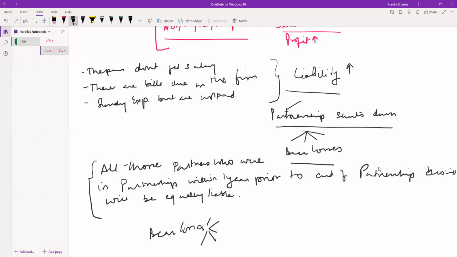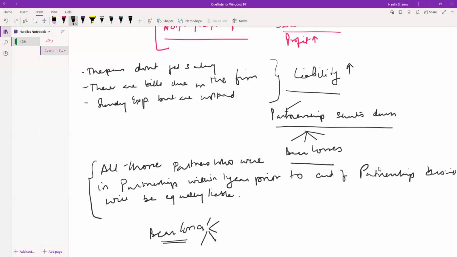I hope I have made myself clear. So this sentence means a lot: the partners share liability. They are severally liable, and not only one partner is liable.